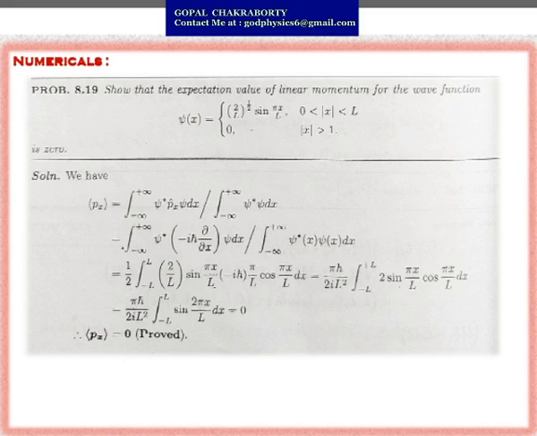That will give you half, integration minus L to plus L, 2 by L sin(πx/L) into minus i h cut π by L cos(πx/L) dx. That will ultimately give you 0. So the expectation value of the linear momentum operator is 0.